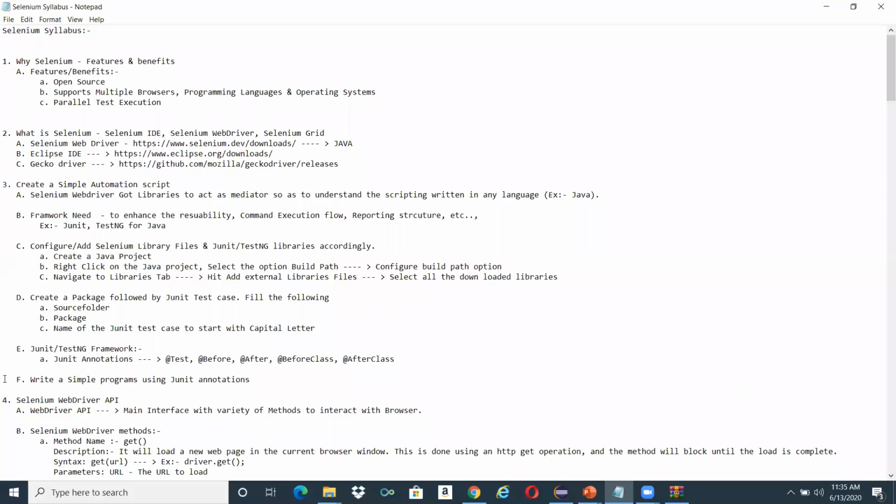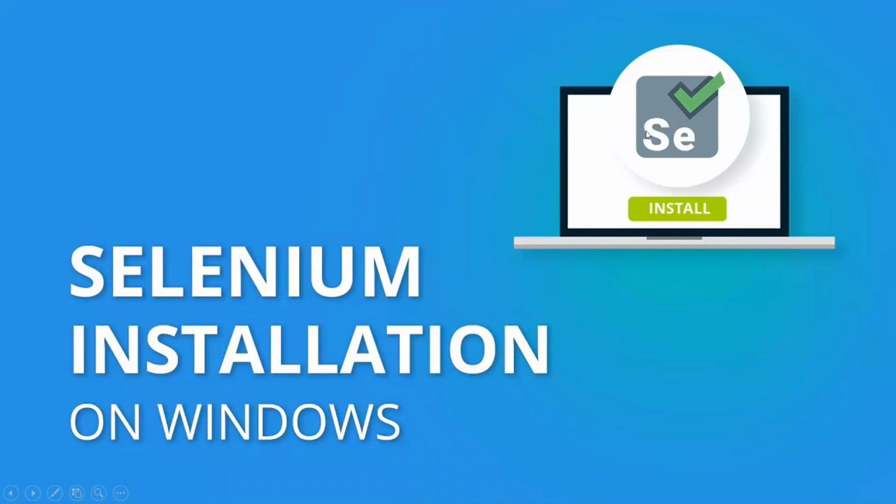So I'll share the different links that I have in place, like how to download Selenium, Eclipse, and Gecko. If you want to work with Firefox, it is a Gecko. We call it the Gecko driver, and I'll share it with Sudhir. Probably he can help you out, so that today, since it is a Saturday and mostly everyone would have time, you can try to install these things and create one small test case.